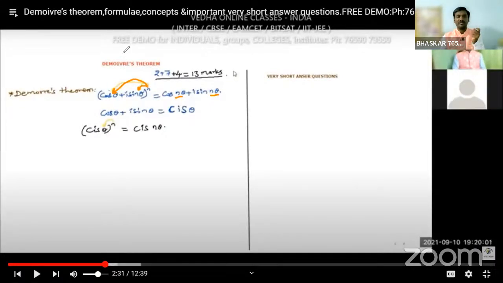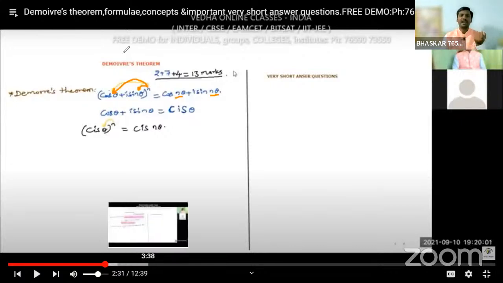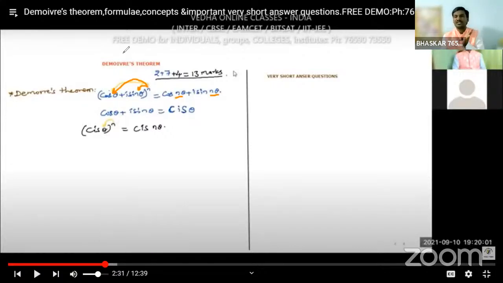Whenever we have cos theta plus i sin theta, we can write it as cis theta. C from cos, i represents imaginary, and s represents sin theta, and theta is the angle here. Cis theta is the short form for cos theta plus i sin theta. And cis theta whole to the power n is the same De Moivre's theorem. If we apply it to cis theta whole power n, we write cis n theta.